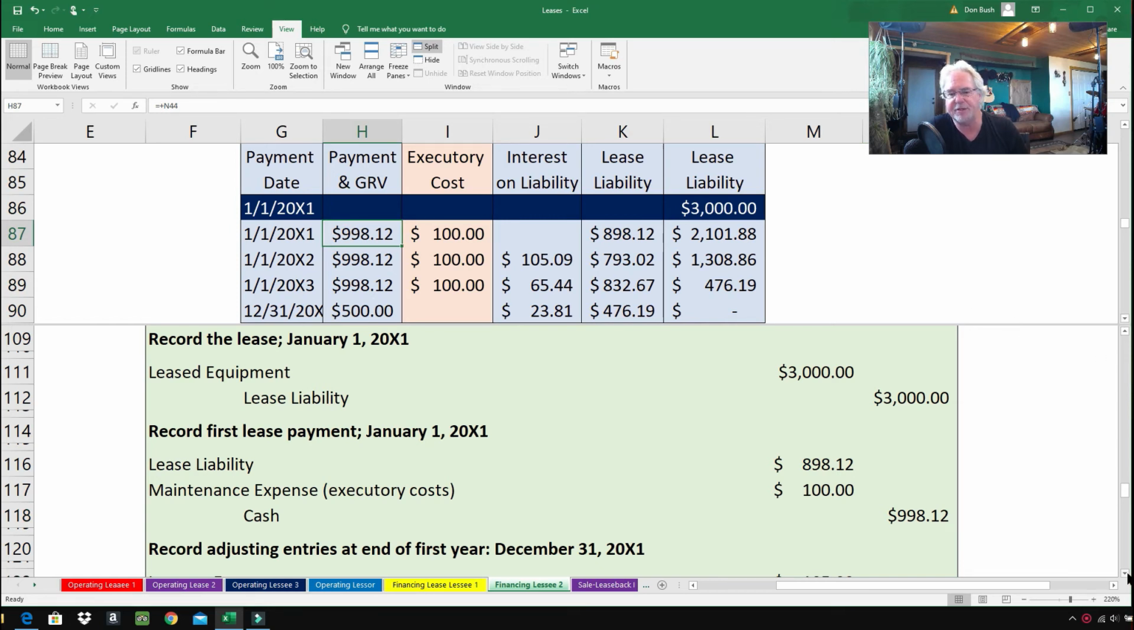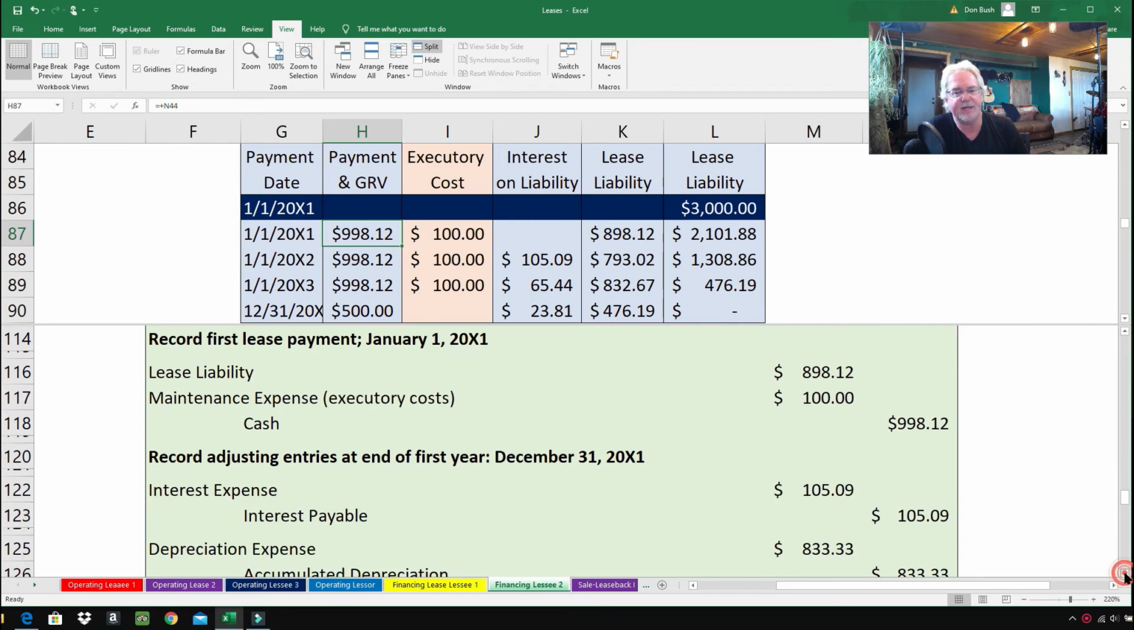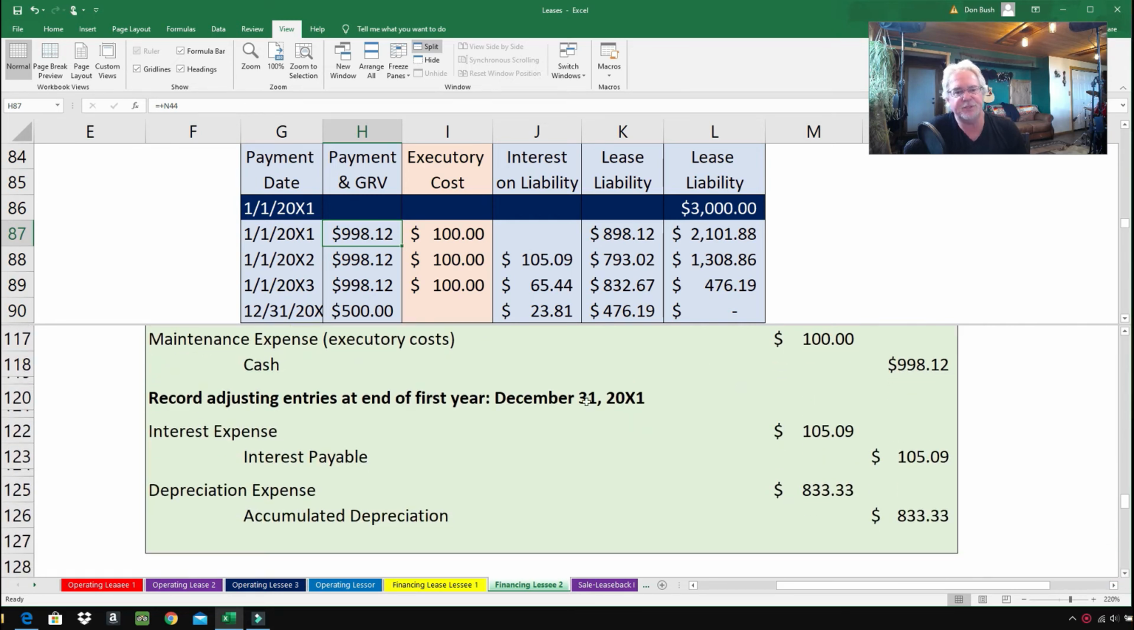So coming down the journal entries, we have a couple of journal entries here at the end of the first year. At the end of the first year, we have interest expense of $105.09 that came from right here. You see, during the first year, we had a liability of $2101.88, and we were accruing interest at 5%, and it added up to $105.09. So we have interest expense, interest payable, $105.09, and that payable will be due on the very next day, January 1st, 2002.